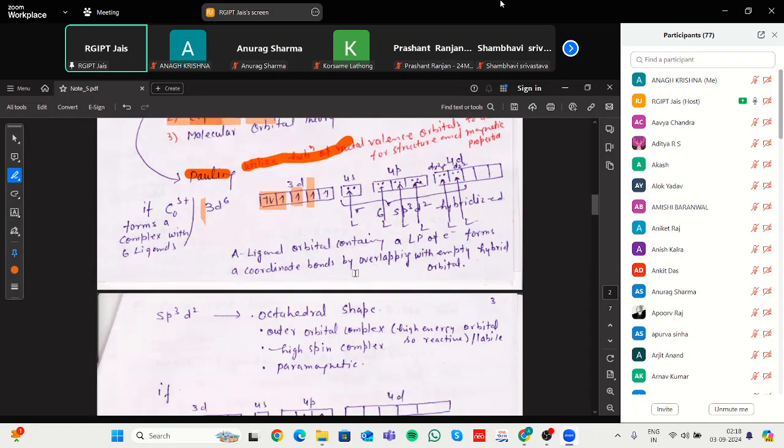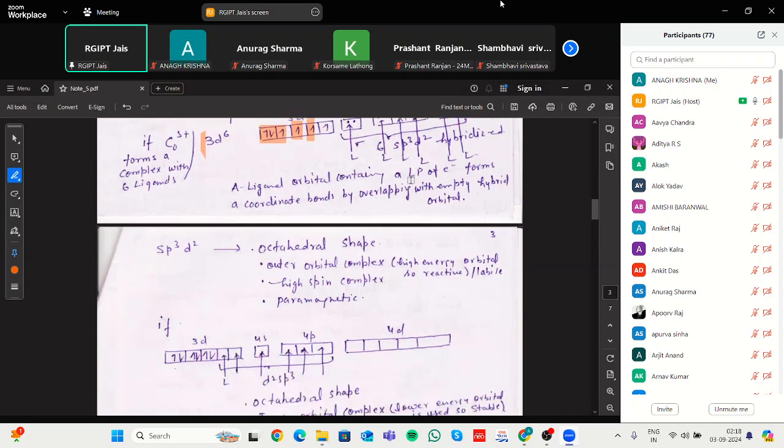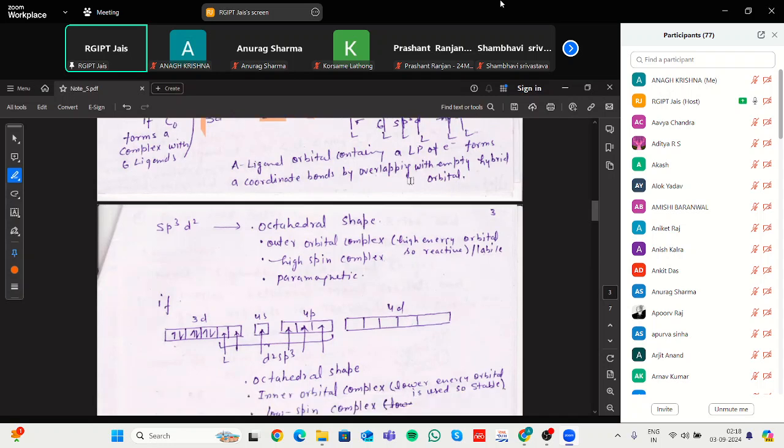hybridization with lone pairs of electrons, either in the form of coordination or overlapping with the vacant s or p orbitals. Based upon this, we can divide complexes into high spin complexes or low spin complexes. How do we distinguish low spin and high spin based upon the structure?